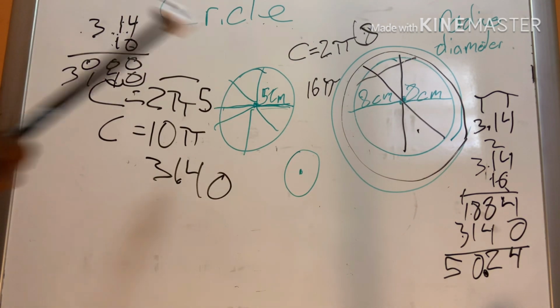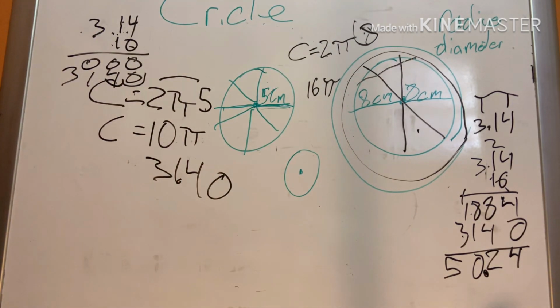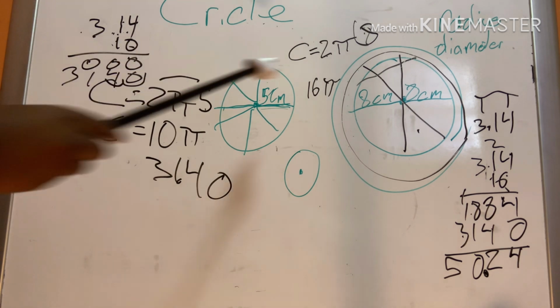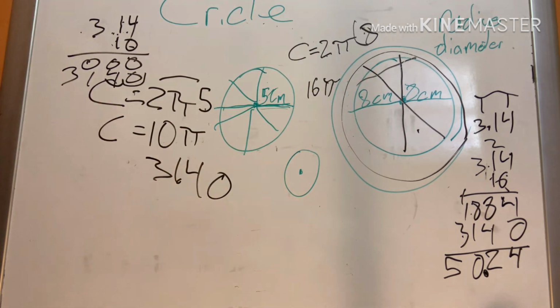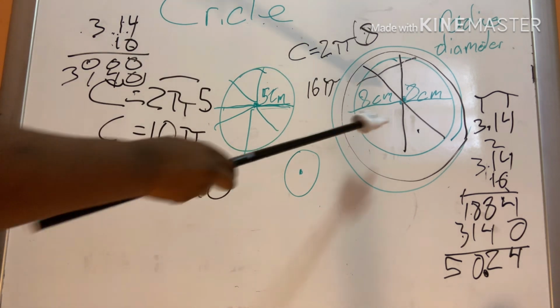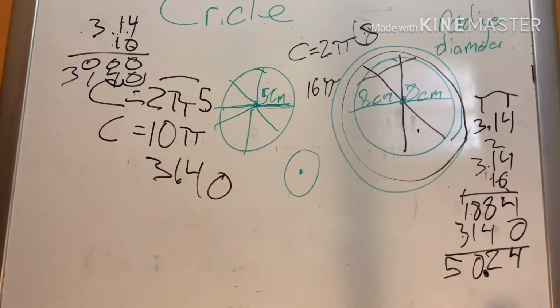You can also just do right here, but then that wouldn't be the biggest part. So from the center to the outer edge of the circle would be your radius. If you double that, then you would get your diameter, because then you would have the other side done. The circumference is the radius times 2, and if you have to, times pi.